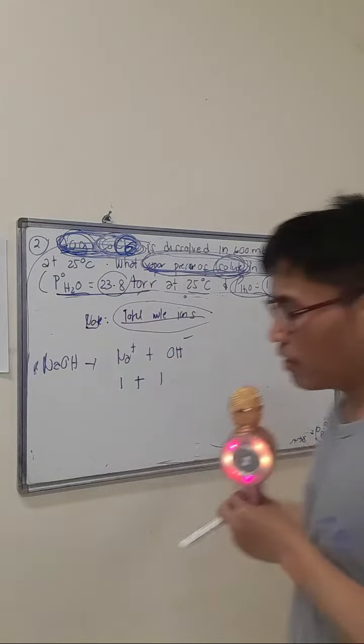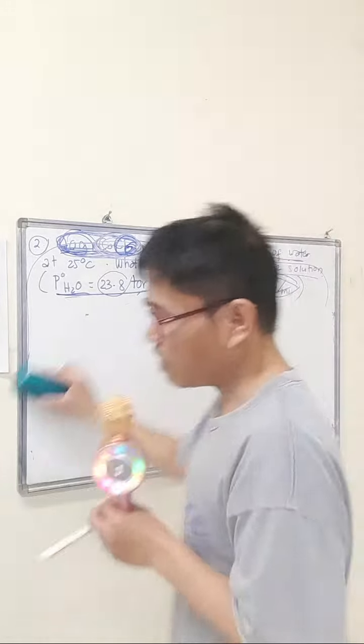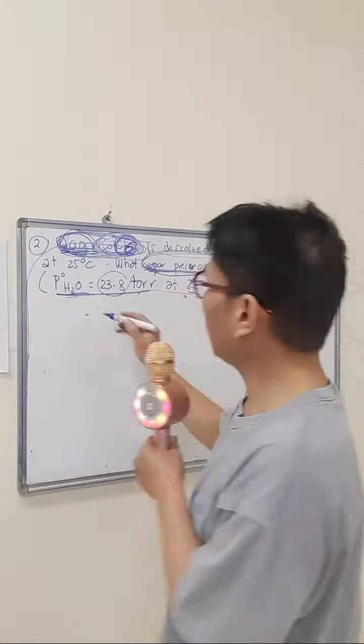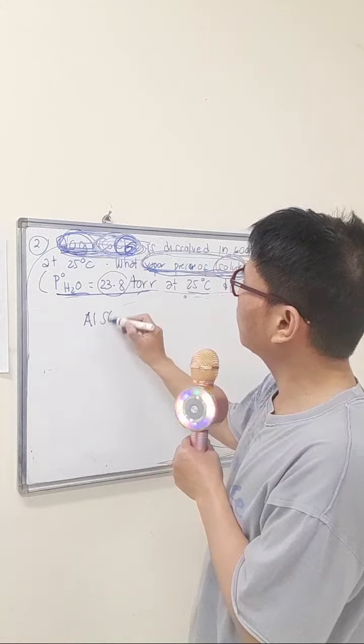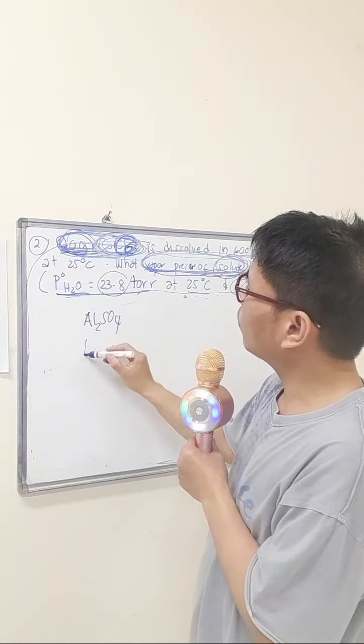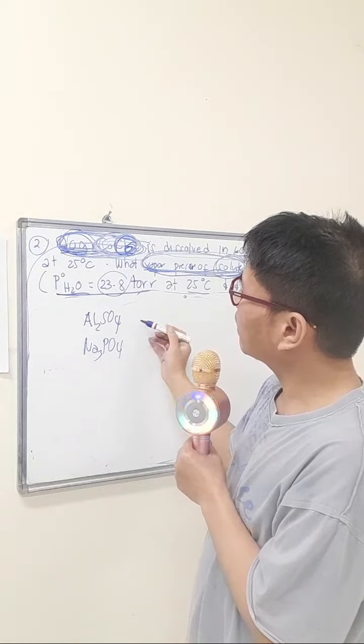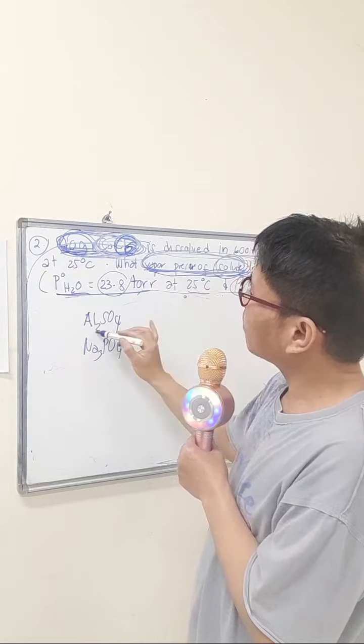For example, I will give you others: aluminum sulfate, sodium phosphate. There are a lot of subscripts, right?